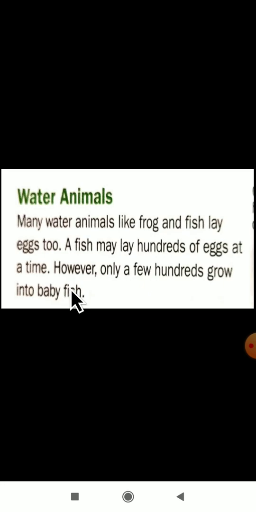Dear students, today we have studied about the life cycle of a hen. In the next video class, we will study about the life cycle of a frog. Till then, you study till here and mark the important points in your textbook and make up points in your rough book. In the next video class, again we will continue with this lesson.